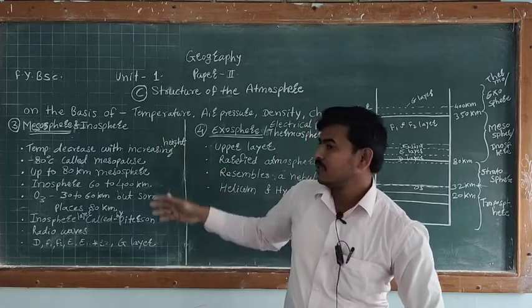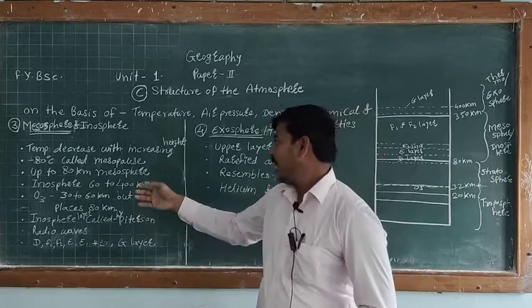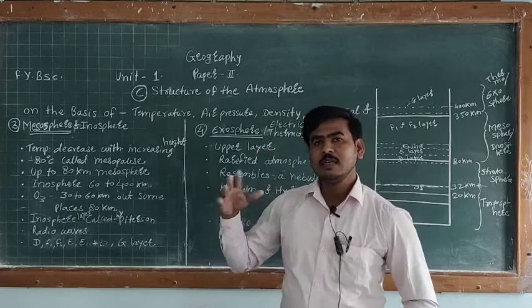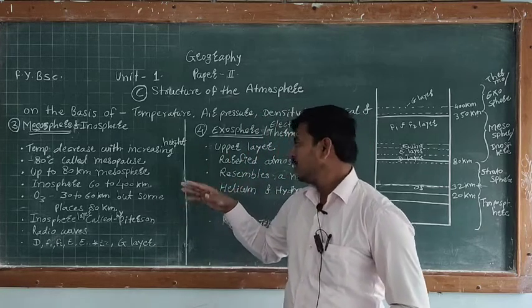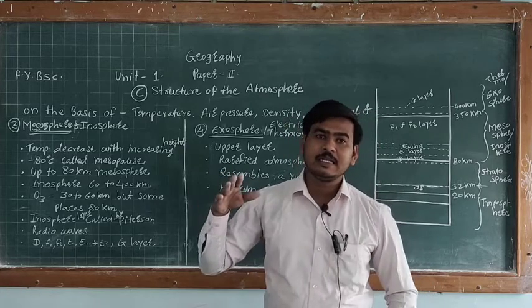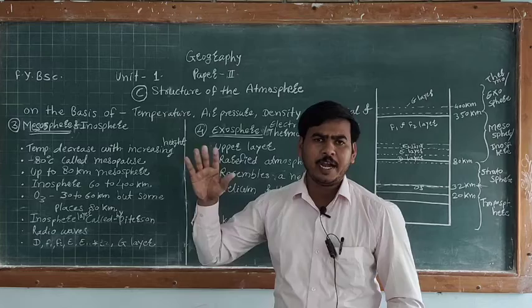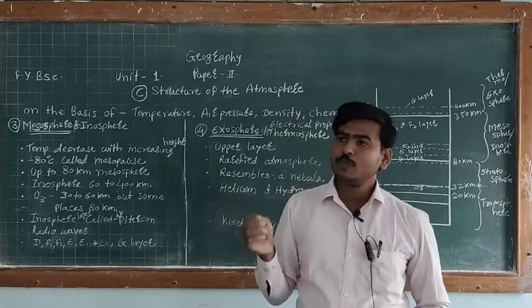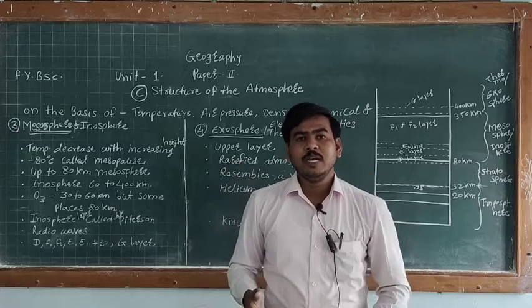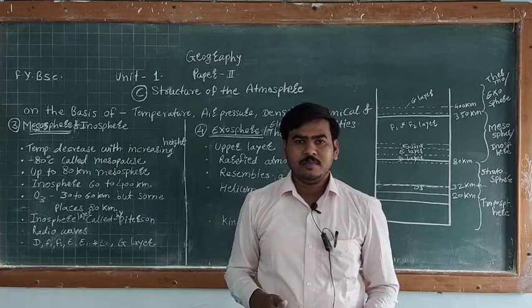In this, number 3 is the ionosphere. The ionosphere is observed in the atmosphere from 60 km to 400 km height. This ionosphere is most important for our system in the radio frequency.